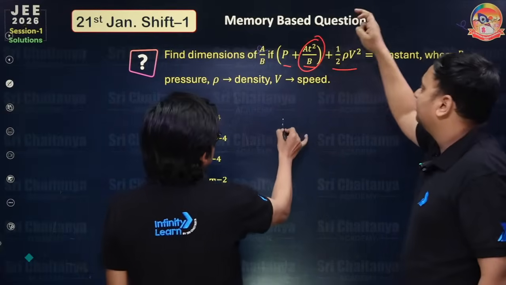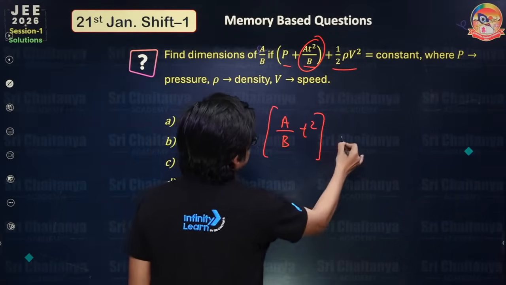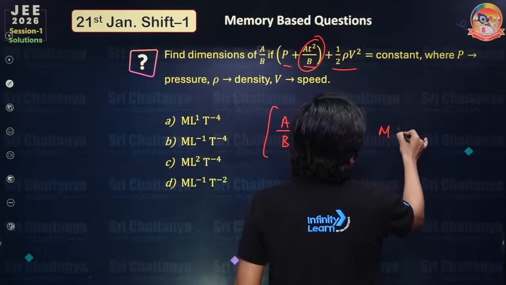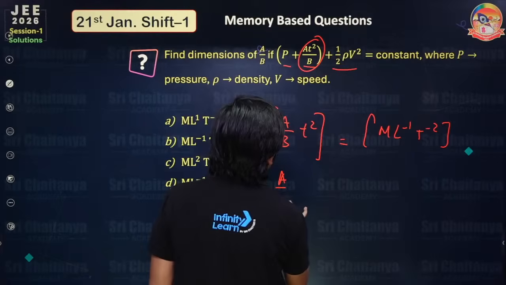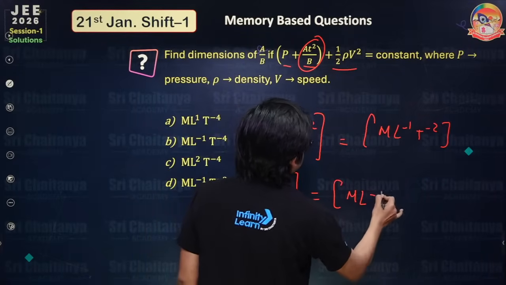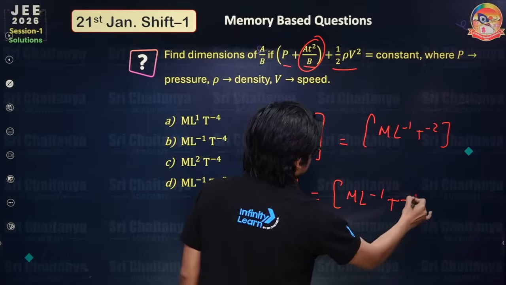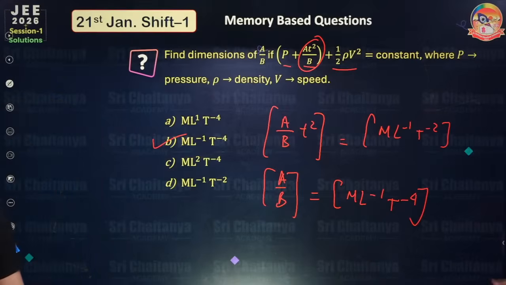Okay, A by B, just the dimensions of A by B. So A by B t square, that is going to have dimensions M L minus 1 T minus 2. And you can write this A by B is going to have dimensions actually equal to M L minus 1 T minus 4. So M L minus 1 T minus 4, which option is matching? B. Okay, B option is matched.